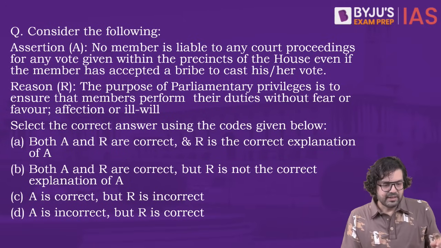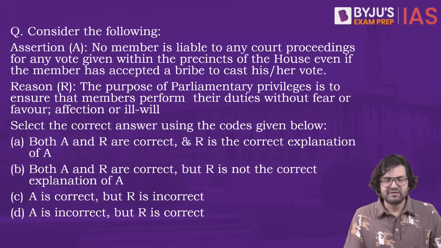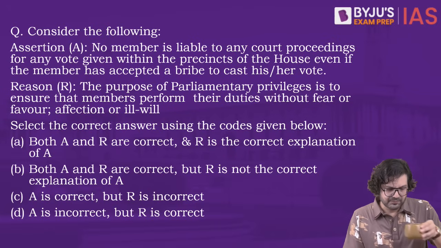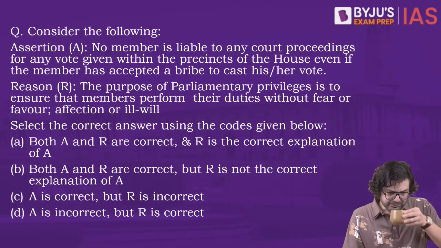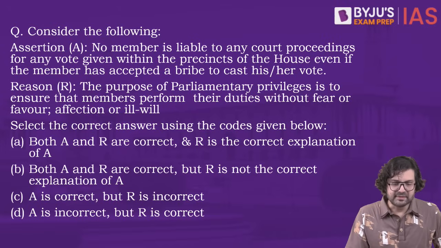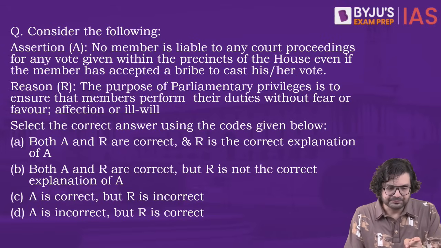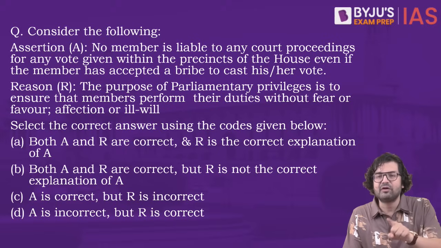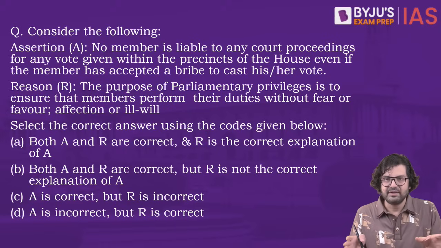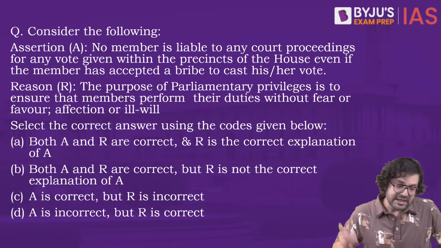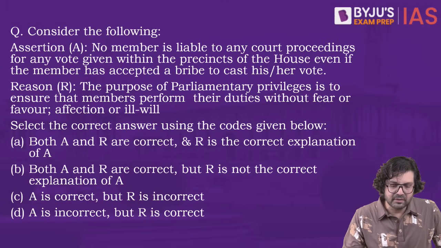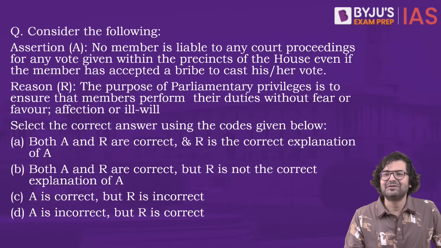Next question. Consider the following assertion. So it's an assertion reason based question. No member is liable to any court proceedings for any vote given within the precincts of the House. Precincts, boundaries, right? The floor of the House. Even if the member has accepted a bribe to cast his or her vote. Interesting, right?